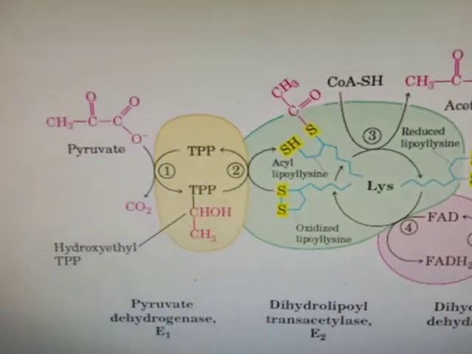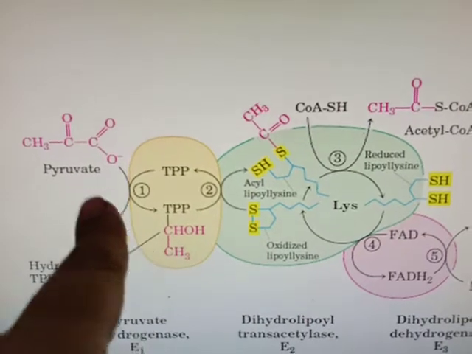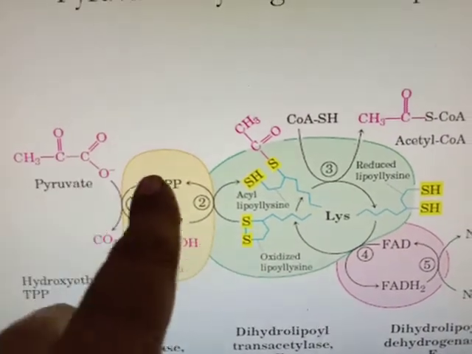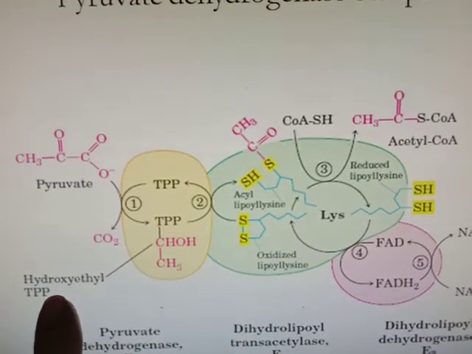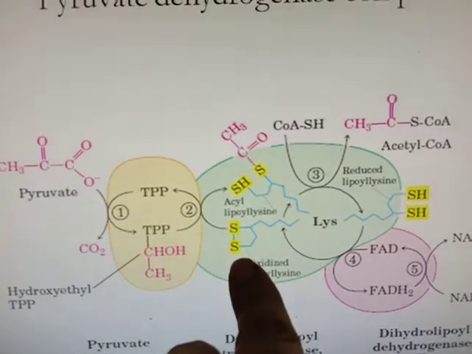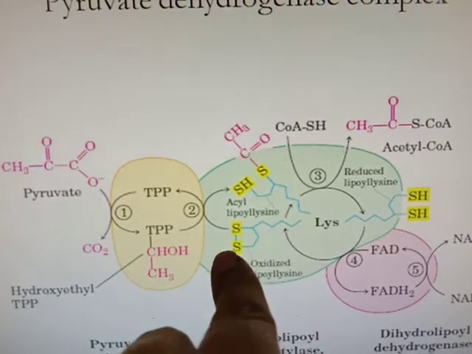Here see pyruvate. First it gets decarboxylated. Then the hydroxyethyl group from pyruvate is linked to the thiamine pyrophosphate to form hydroxyethyl thiamine pyrophosphate. In this form, the S-S group has no hydrogen, meaning it is in the oxidized state.